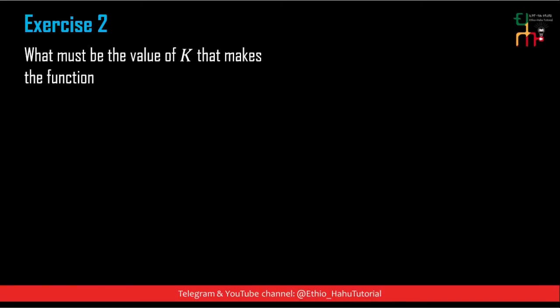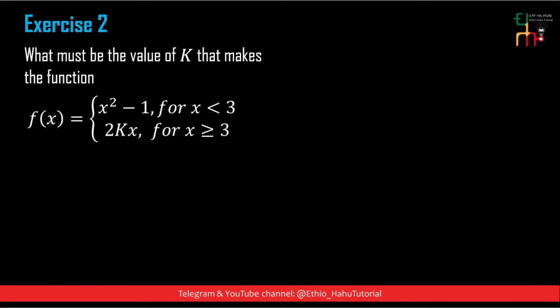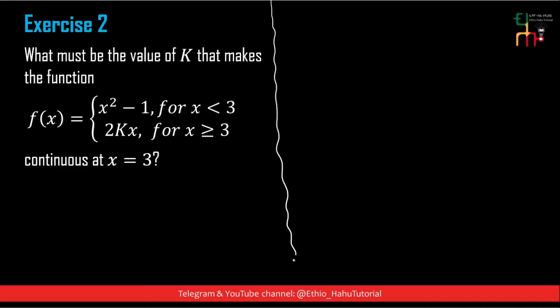Exercise 2. What must be the value of k that makes the function f of x equal to x squared minus 1 for x less than 3, and 2kx for x greater than or equal to 3, continuous at x equal to 3? We need to find the value of k that makes this function continuous at x equal to 3.